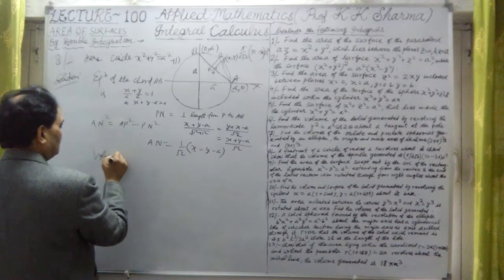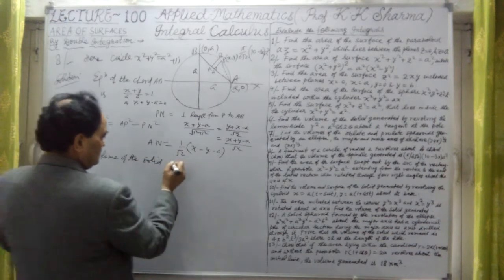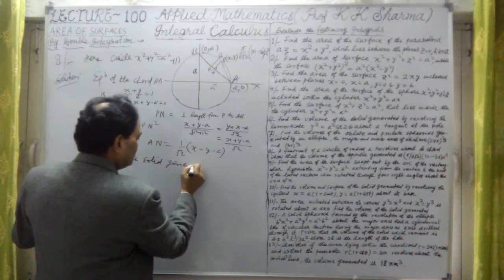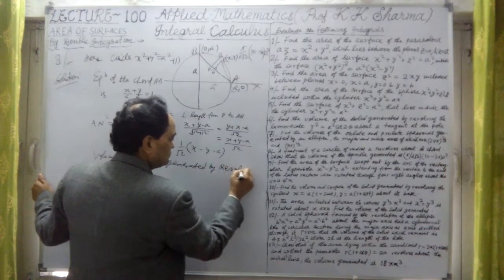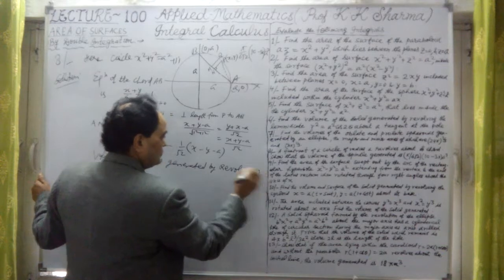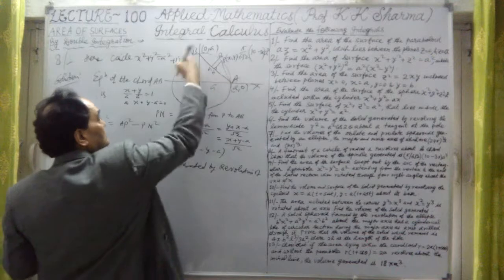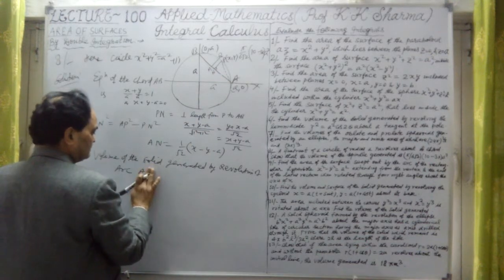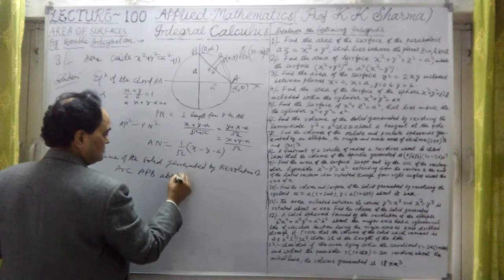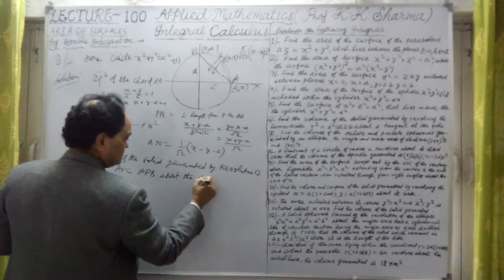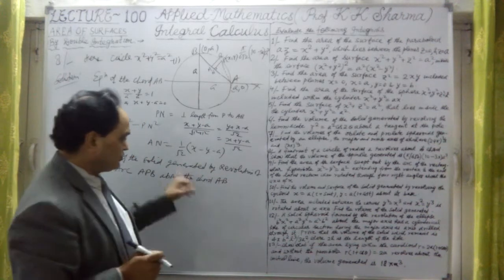The volume of the solid generated by revolution of arc AB, or APB, about the chord AB. That volume we have to find out.